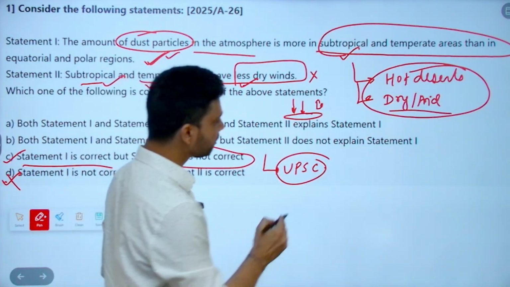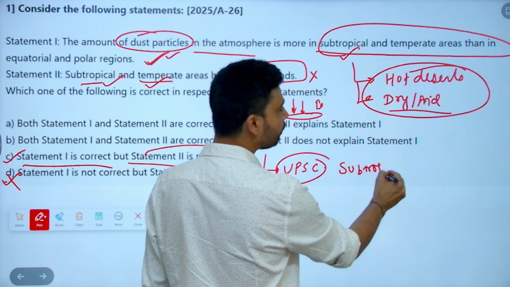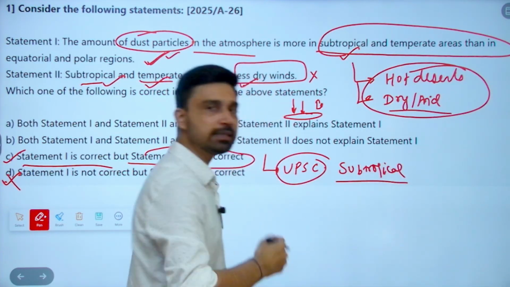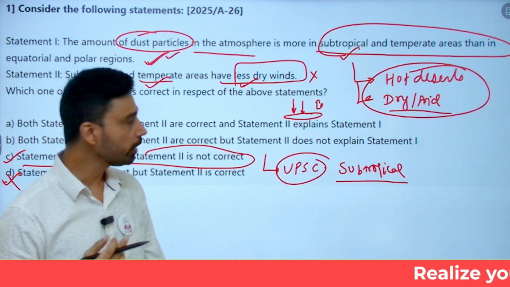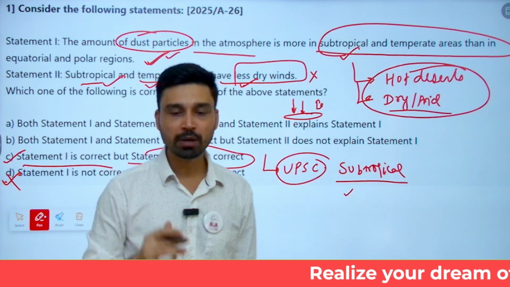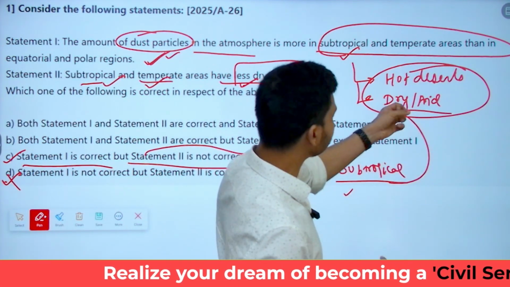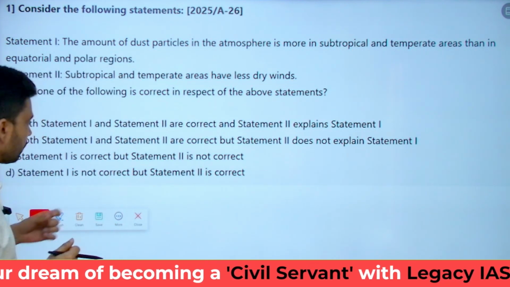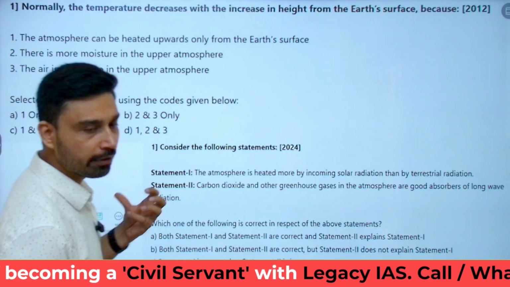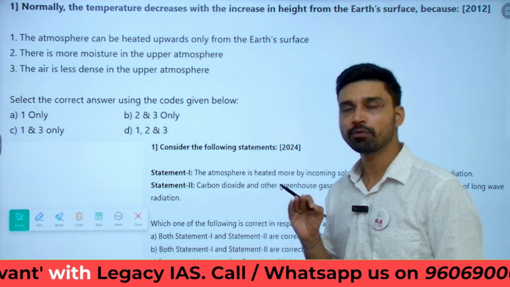If you go back several years, you would see a question was asked: why are the majority of the world's deserts found in the subtropical belt, around 30 to 35 degrees north and south of latitude, and why are most of them located along the western coast? To some extent it is a repetition of the same concept. That's why analyzing PYQs from both Prelims and Mains perspectives can play a very important role in giving you an idea of what kind of concepts UPSC is favoring.